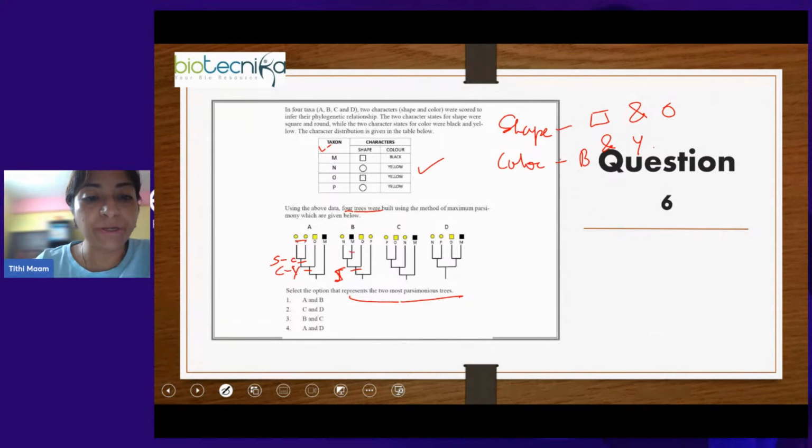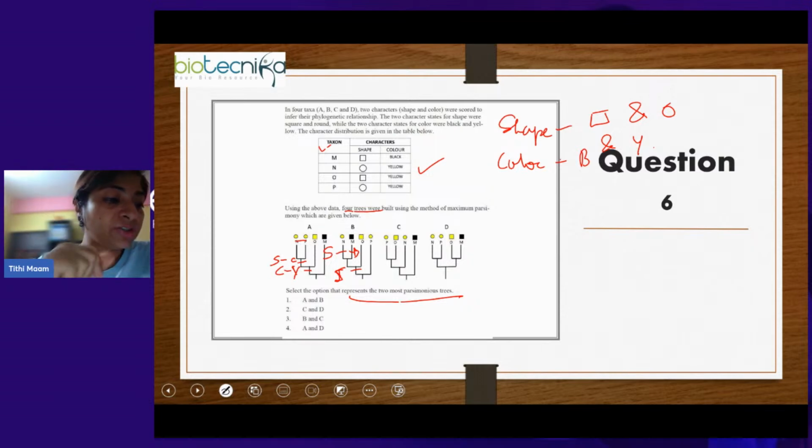Now here, one evolutionary event happened which made it black, and one evolutionary event happened which made it circle. One more evolutionary event happened for shape. So B has three evolutionary events. Yes, Karen, Sunshine, Dipshika, Surender, yes, all of you are correct.